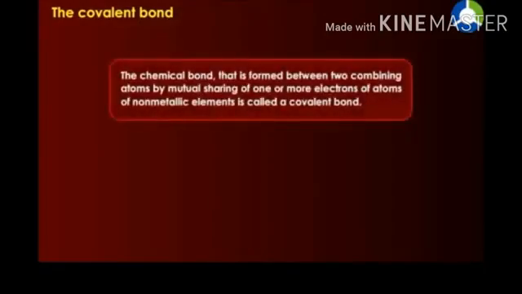The covalent bond. The chemical bond that is formed between the two combining atoms by mutual sharing of one or more electrons of atoms of non-metallic elements is called a covalent bond.